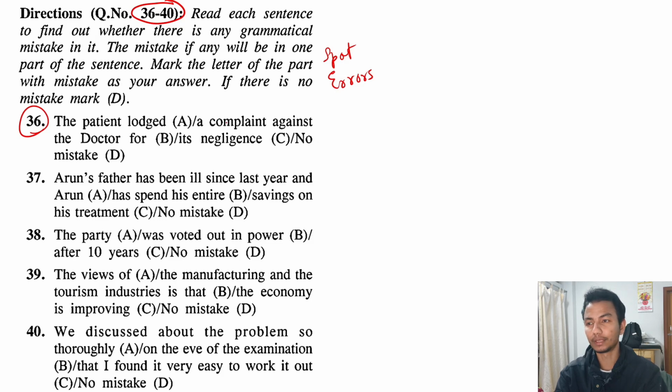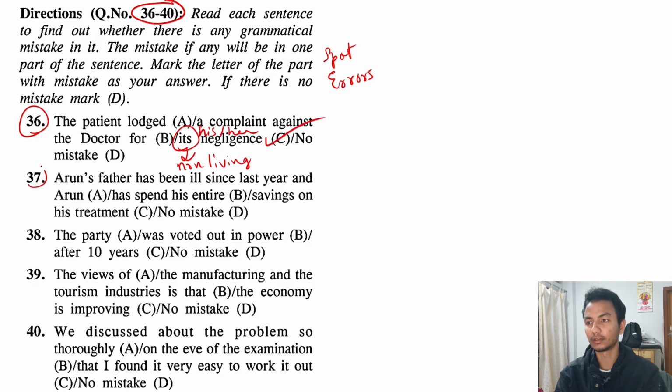The patient lodged a complaint against the doctor for his negligence. So here I can point out one mistake, which is this one. It's generally used for non-living things. What should have been here? Instead it should have been the doctor for his mistake or her mistake. That is why the correct option here is C.